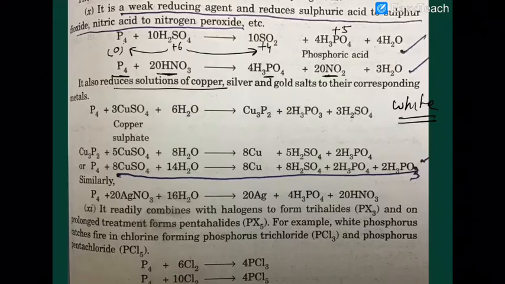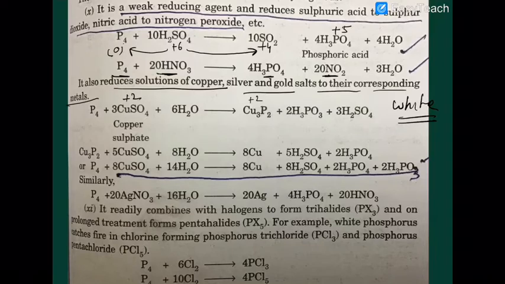It also reduces copper, silver and gold salts to their corresponding metals. Look here, copper in +2 state. Here also copper is in +2 state. But what has happened? Phosphorus has been oxidized here.